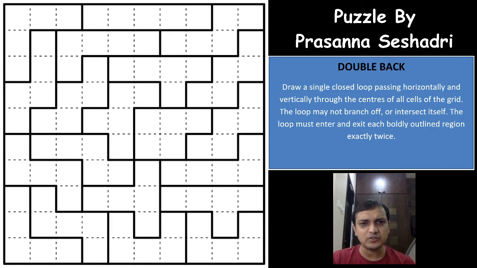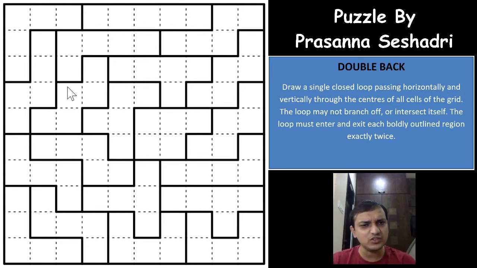Coming on to the puzzle, according to the rules, we need to draw a single closed loop that doesn't intersect or branch itself. So branching off is not possible, and intersecting is also not possible, and all the cells of the grid have to be used by the loop. There cannot be any cell which is not used by the loop. You have to draw a single loop that uses all of the cells from the grid, right?